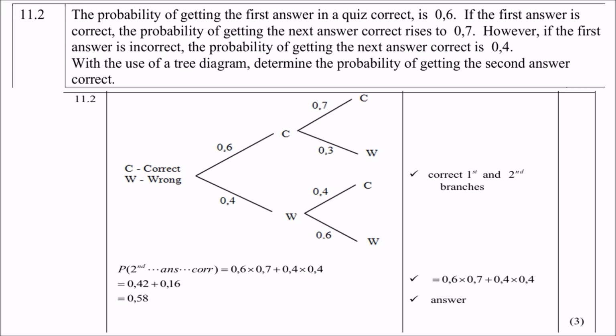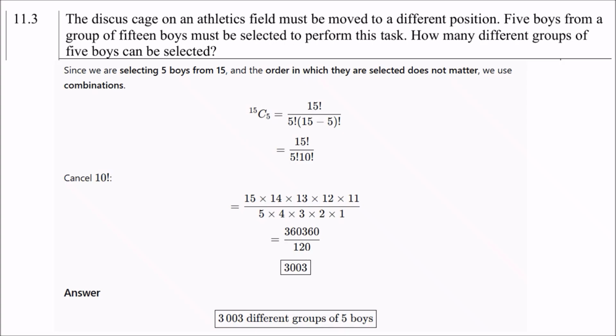11.3, this question is on the counting principles. Now the discus cage on an athletics field must be moved to a different position. 5 boys from a group of 15 boys must be selected to perform this task. How many different groups of 5 boys can be selected? Now since we are selecting 5 boys from 15 and the order in which they are selected does not matter, we use the combination, 15 choose 5, which gives you 15 factorial divided by 5 factorial times 15 minus 5 factorial.